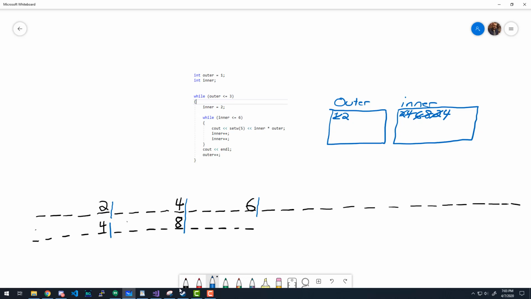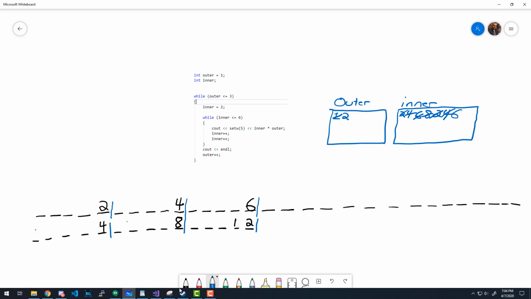And then we do inner plus plus. So this turns into a 6. We go back to the top and we say, is 6 less than or equal to 6? Still true. So we go in and we see out our set W of 5. 1, 2, 3, 4, 5 here. And then we do inner times outer. So 2 times 6 is 12. So we write our 12 like that.